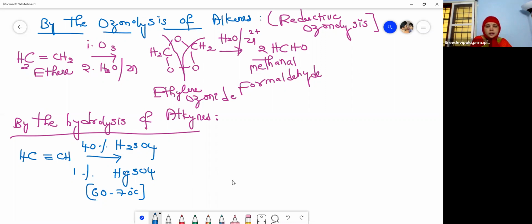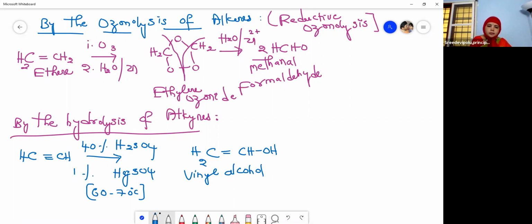Here H2O is added to both the carbons. H is added to one carbon and it becomes CH2. The triple bond becomes a double bond, and this is CHOH. What is this alcohol? This is vinyl alcohol. And what is the IUPAC name? Ethenol. Ethene means a double bond and ol means alcohol.